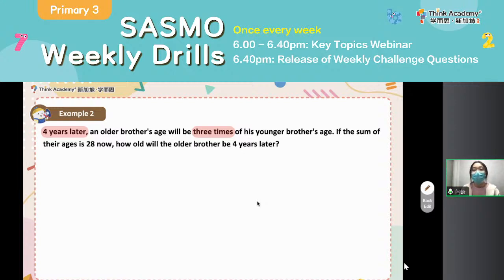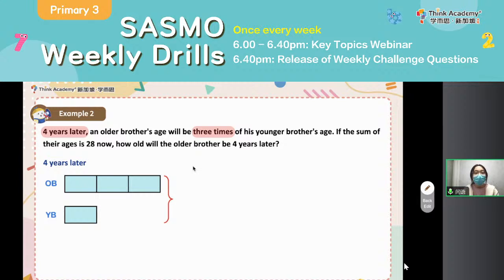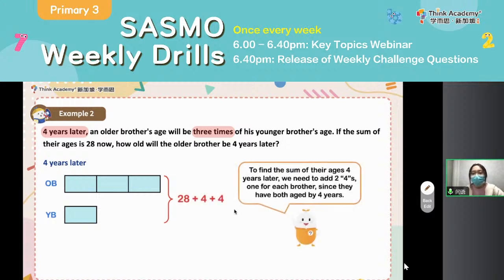So for the first step, everyone, pay attention to the time and the multiple relationship. We always start from the multiplication part. So following this, let's label out the year, okay? 4 years later, you can draw it out. Older brother's age will be 3 times his younger brother's age. That means you take the younger brother's age as 1 unit and then draw out 3 boxes for the older brother's age. Then could you please tell me what is the sum?